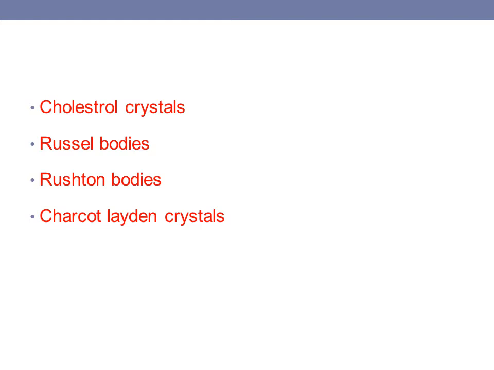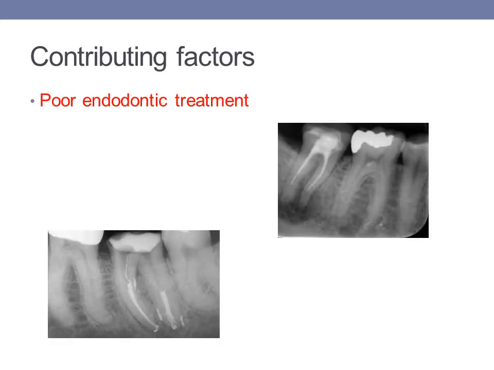Now the cholesterol crystals are released by disintegrating erythrocytes from the stagnant blood vessels, lymphocytes, plasma cells, and macrophages. Then there are various contributing factors to the formation of endoperio lesion. First among that is poor endodontic treatment.